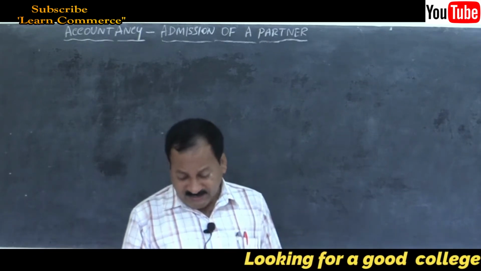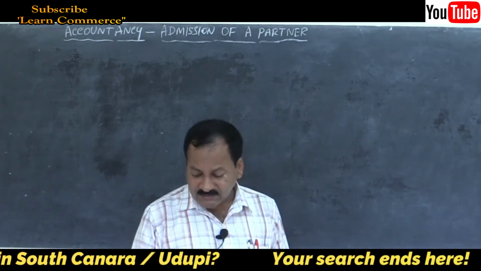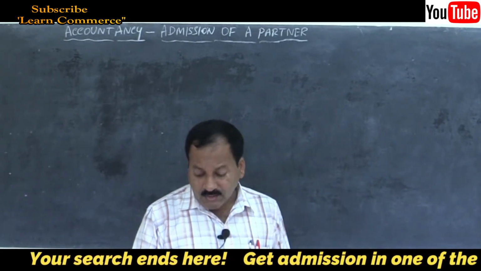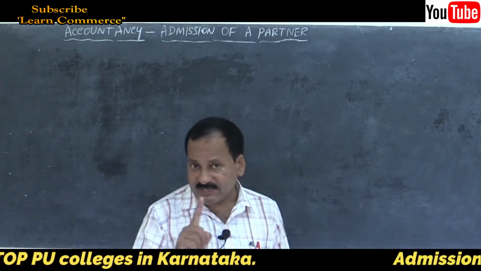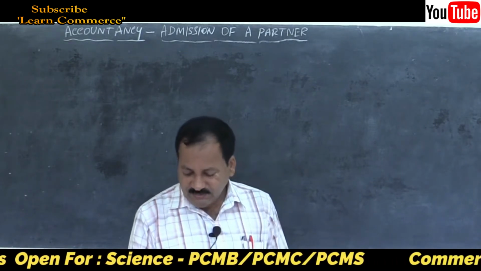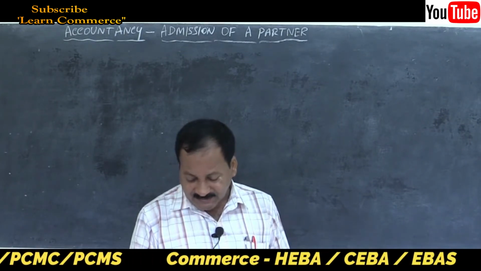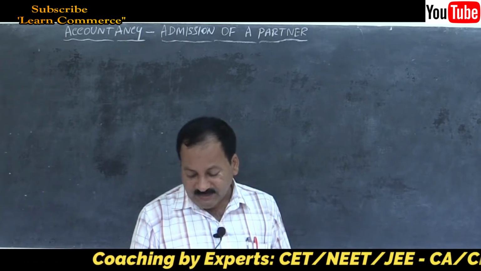Let us move on to the asset side: cash at bank, stock. So all entries must be passed through bank, not cash. Remember, no cash business here. Stock is an asset, a current asset. Debtors, there is a provision, furniture, buildings, machinery.